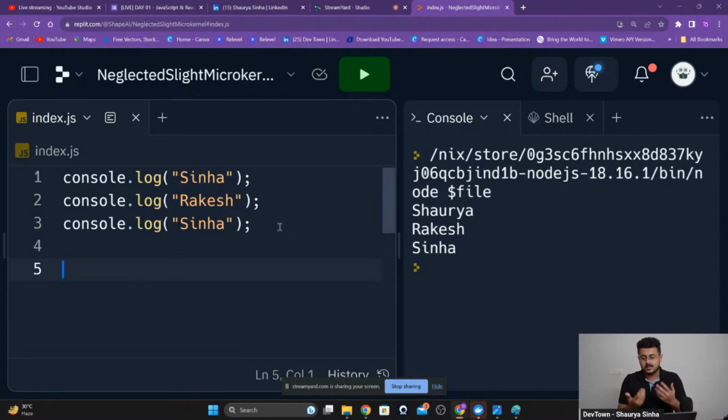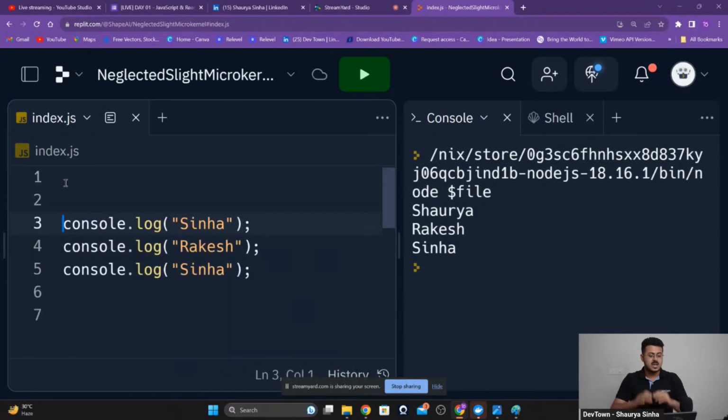Okay. So to do that, I'm going to create a function. Now, creating a function is as simple as creating a variable, guys. Very easy to create. It's nothing too difficult about it. First, we need to tell JavaScript that I want to create a function. So I'll write function. And the name of the function, guys, what is the name of the function that you want to create? So let's call it Maggie.